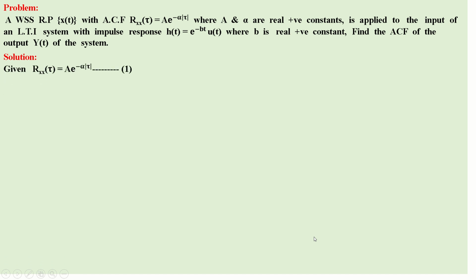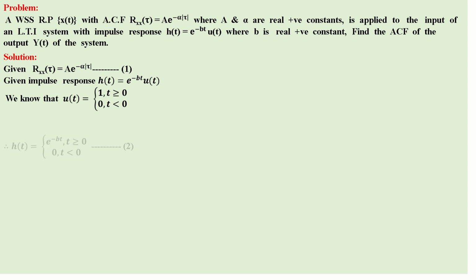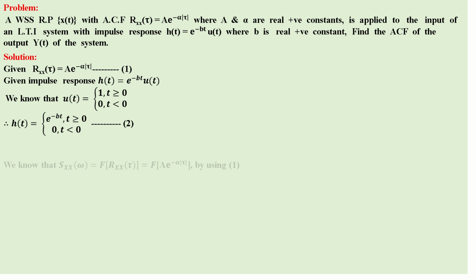Given Rxx(τ) = A e^(-α|τ|), equation number 1. Given the impulse response h(t) = e^(-bt) u(t). We know u(t) = 1 for t ≥ 0 and 0 for t < 0. So applying to h(t), h(t) = e^(-bt) when t ≥ 0, and 0 when t < 0. That is equation number 2.